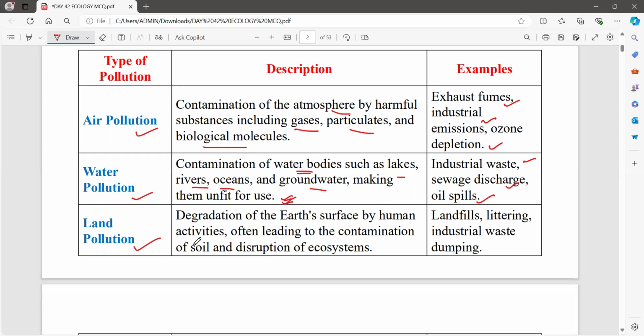Now, land pollution. Land is getting polluted by human activities, leading to the contamination of soil and disruption of the ecosystem. Tons and tons of waste will be dispersed on the land. These are landfills, littering, industrial waste, and dumping. So these are the things which cause land pollution.